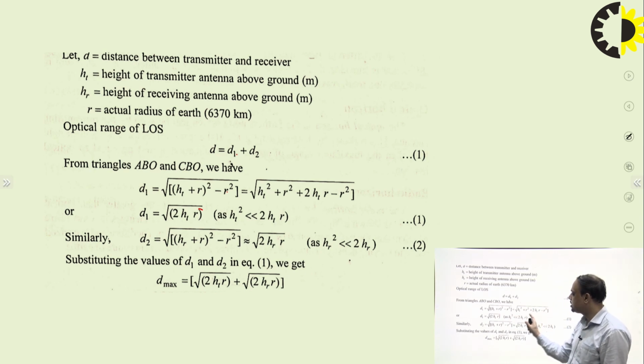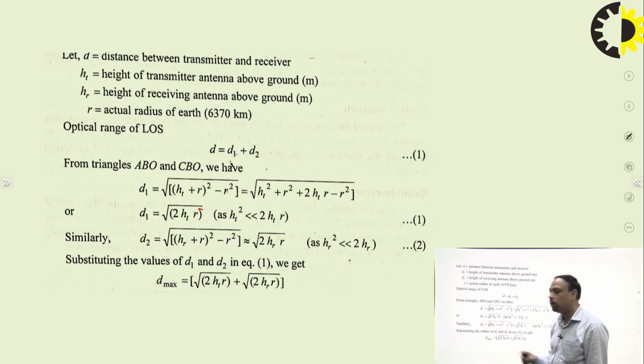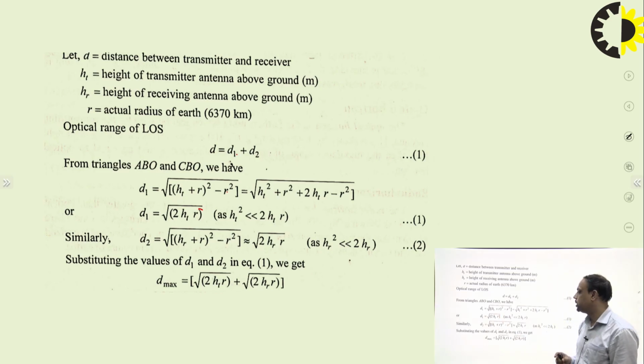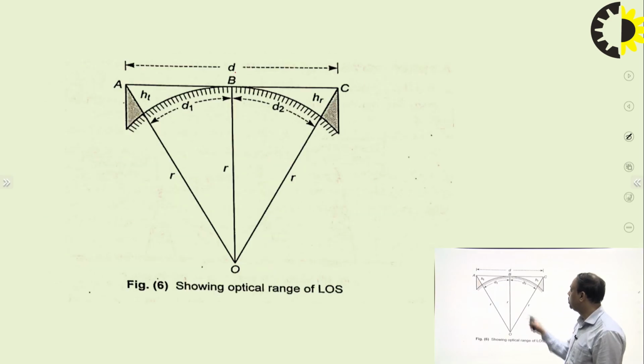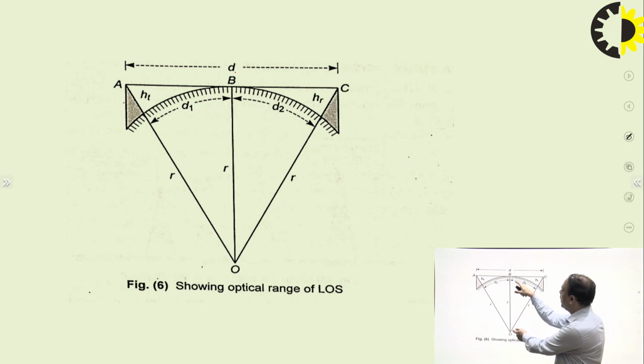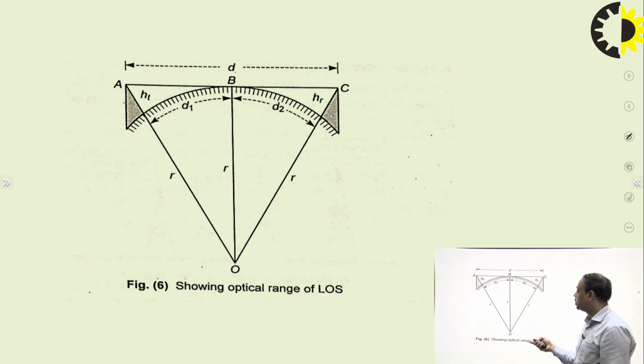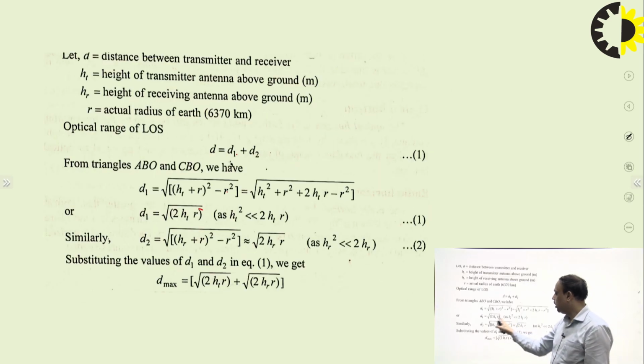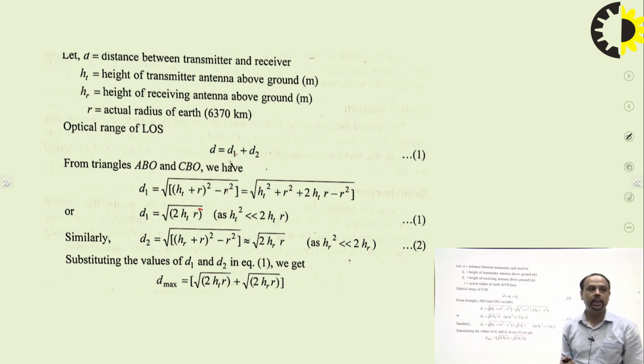R square is cancelled, so d1 is the square root of 2 times ht into r. Similarly, for d2, we can calculate: (ht plus hr) whole square minus r square is equal to d2 square. So again, in the same way, we can open this whole square and neglect the hr term, because again hr is very small compared to the radius of the earth. So we have d2 equal to the square root of 2 hr into r.